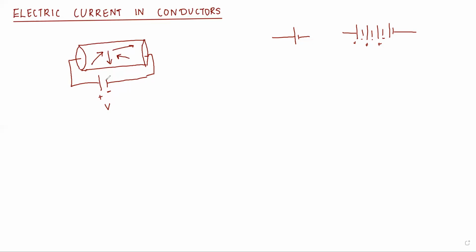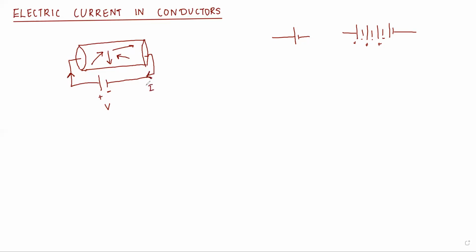We studied in the beginning of this chapter that there should be two conditions for the current to flow: a potential difference and a conducting path. Now both conditions are satisfied, so there is a flow of current, and I can say the current is produced. The direction of the current is from the higher potential to the lower potential, that is, from positive to negative. That I mark as I.